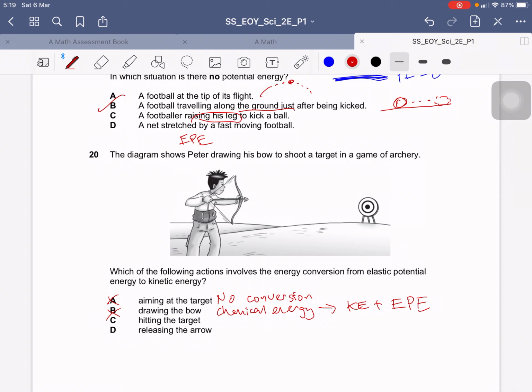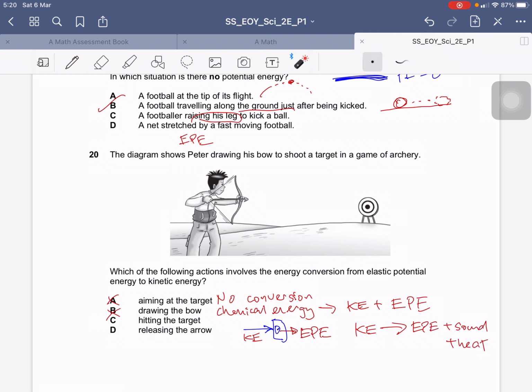Hitting the target, well, when you have the bow, the arrow, just about to hit the target. Now this is definitely moving. So when it hits the target, perhaps there is some stretch in the fabric. So maybe there is some KE converted to EPE, of course, plus sound, and maybe heat. Okay, but still it is not what they want, because they want EPE to KE.